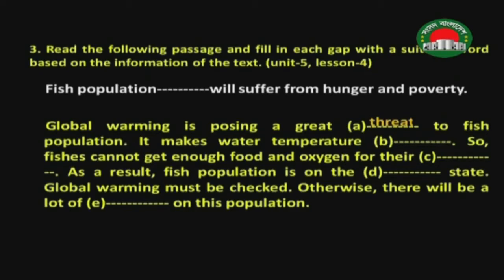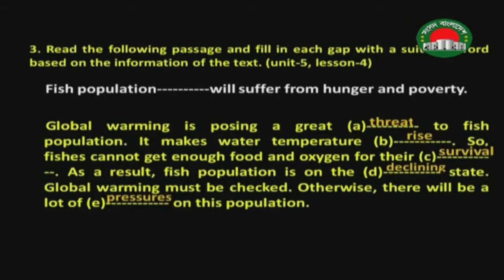It makes water temperature dash. Which one? It makes water temperature rise. So fishes cannot get enough food and oxygen for their survival. We can just choose the word survival. As a result, fish population is on the dash state. Yes, can you remember? Fish population is on the declining state. Global warming must be checked. Otherwise, there will be a lot of dash on the population. So we can just choose the word: otherwise, there will be a lot of pressure on the population.